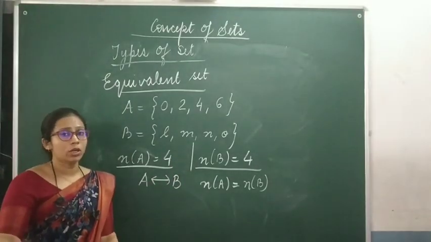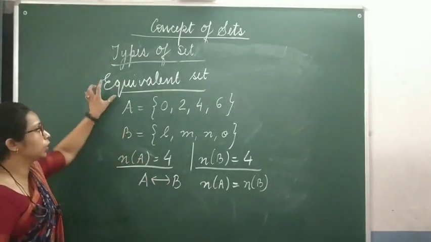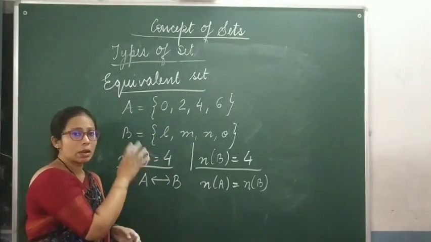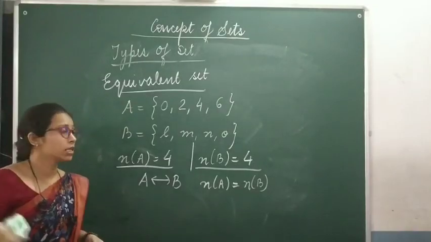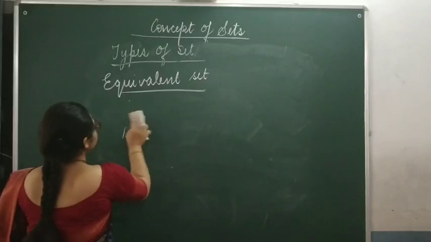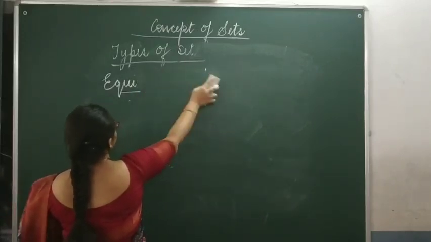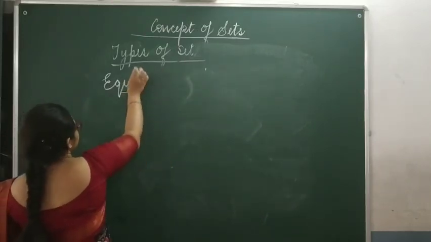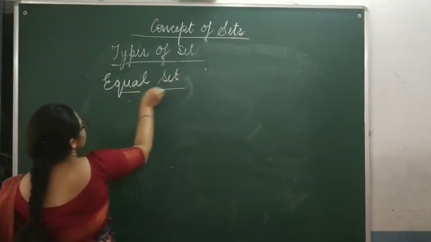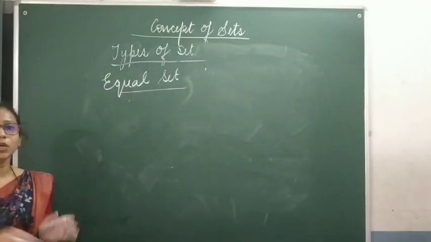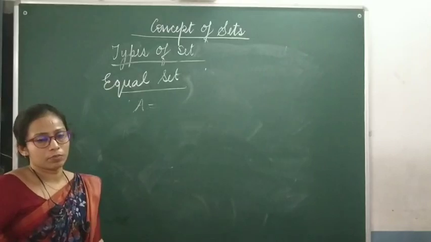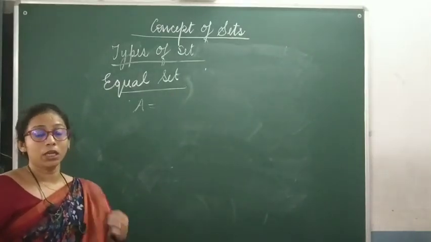Now let's talk about equal set. See children, equivalent set is about the number of elements. Okay, the number of elements should be same in equivalent set. Now if you talk about equal set, what is an equal set? So in case of equal set, the elements should be same. The elements of the set should be equal.